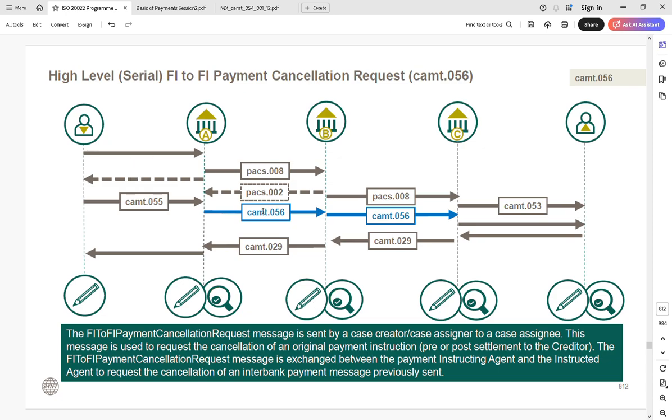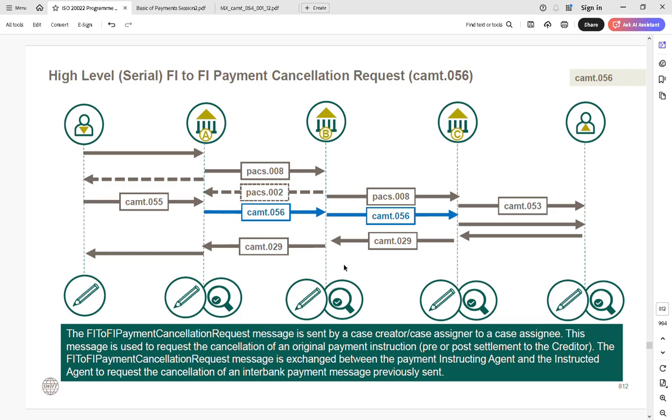Whenever we send a CAMT.056 message, we have to send CAMT.055. CAMT.055 and CAMT.056 are almost similar messages, but the only difference is that CAMT.055 is generated from the front-end application of the client or the requester debtor, from internet banking or some front media. The bank converts it to a CAMT.056 message for the already sent pacs message, and based on that the response is a CAMT.029 message, either positive or negative.